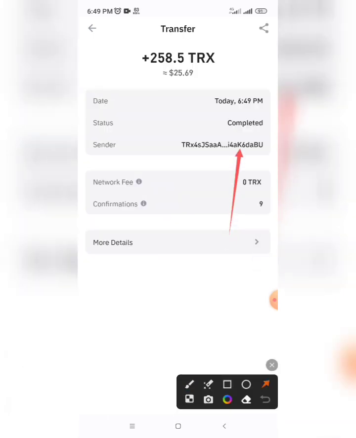See, everyone, see the time and the amount here. In 1 second it will arrive to your wallet after it writes successful.